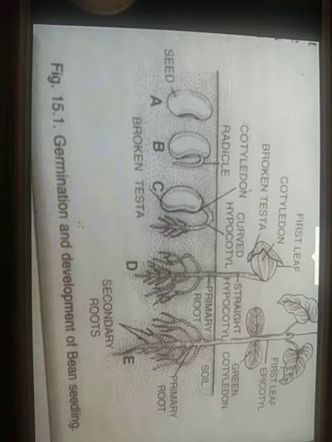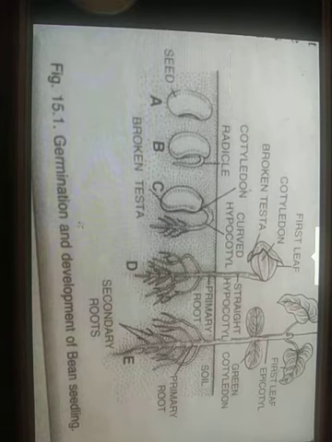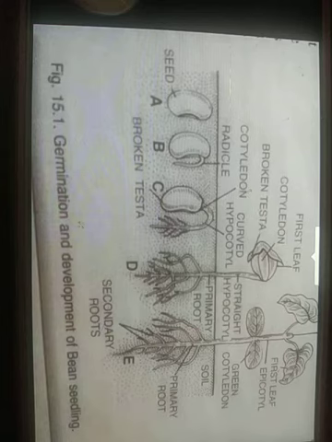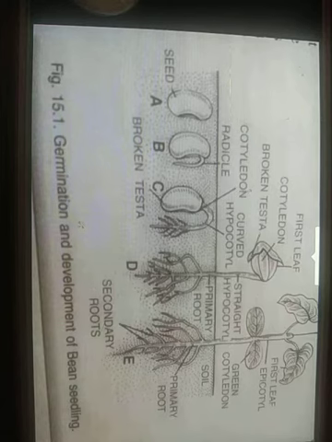Now favorable external conditions include availability of water, oxygen, and optimum temperature, that is 25 to 35 degrees Celsius. In some cases, light and a particular pH are also essential. In absence of favorable external or exogenous conditions, a non-dormant seed is said to be in a quiescent state or quiescence. In presence of favorable external conditions, viable non-dormant seeds imbibe water through the micropyle and seed coat. The seed coat softens.